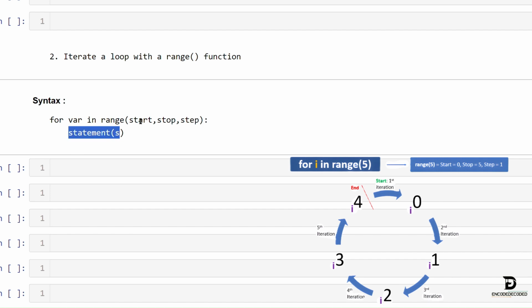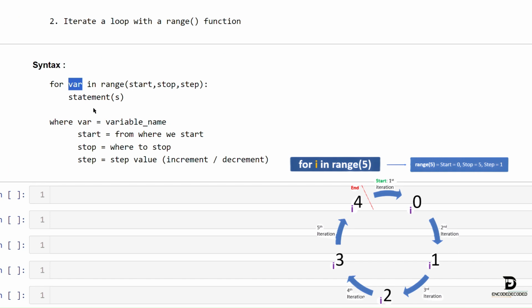Here var equals the variable name as we previously discussed, and start is an argument which will tell from where we start. Next, stop will tell where to stop, and step is the step value, which will be either an increment or a decrement.